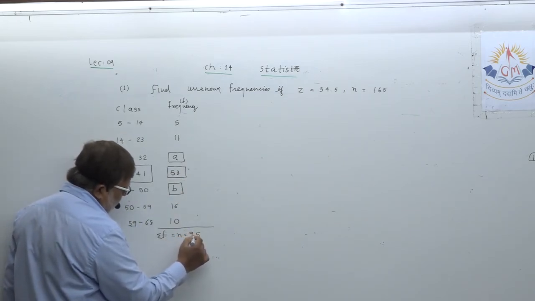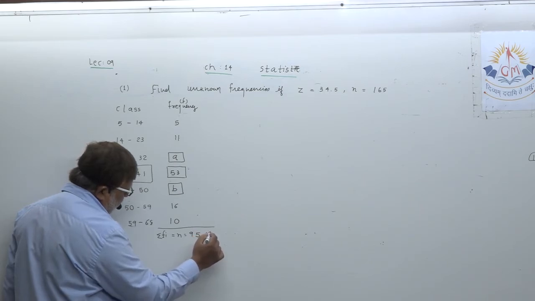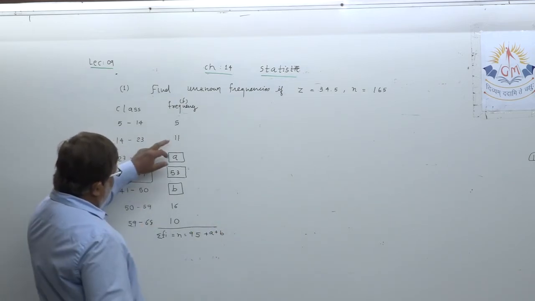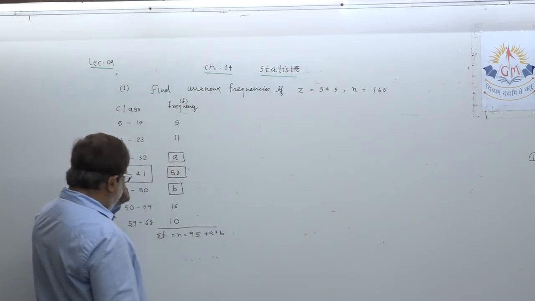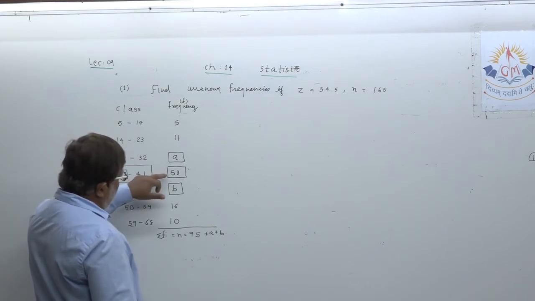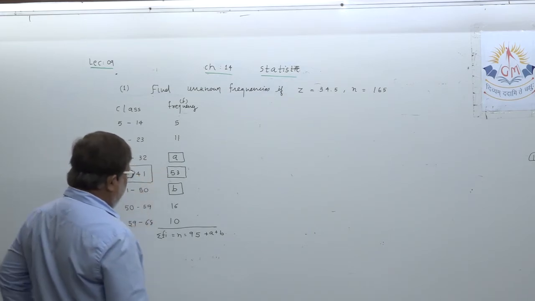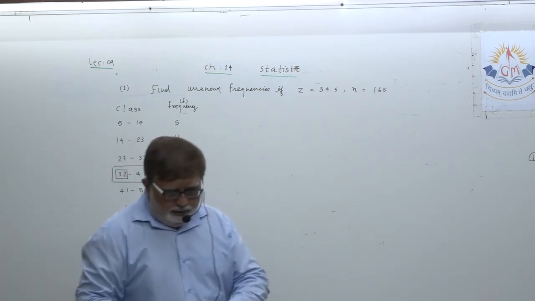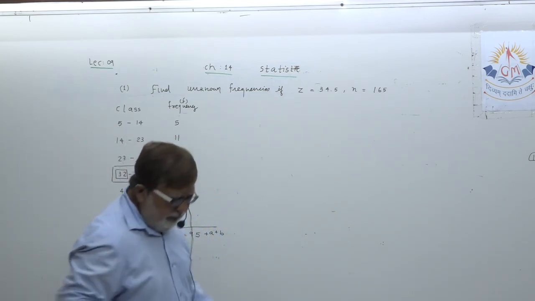So 95 plus A plus B. Just tally with me. Now marking has been done.